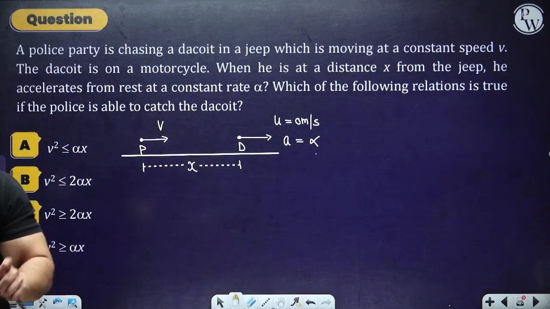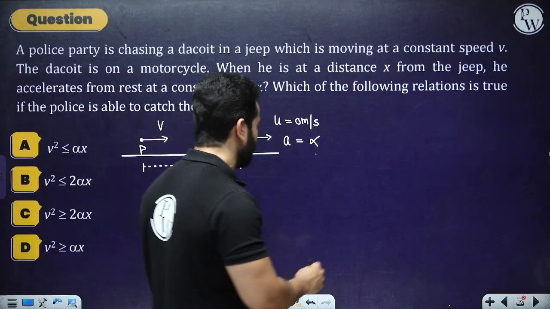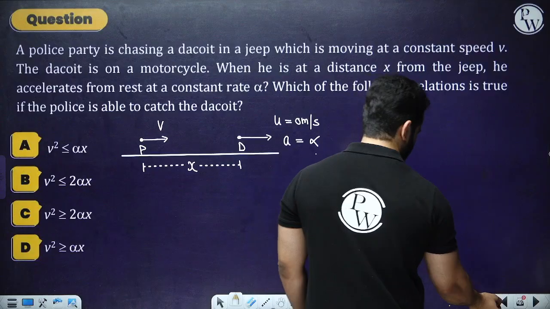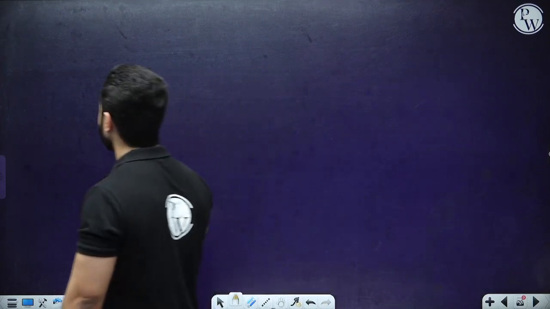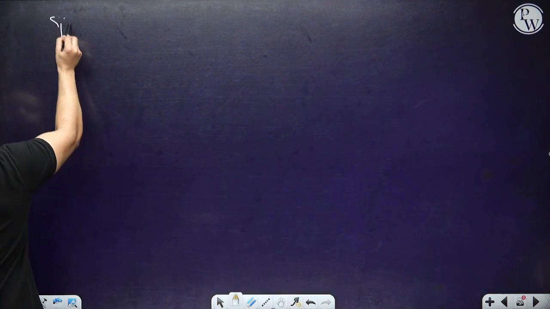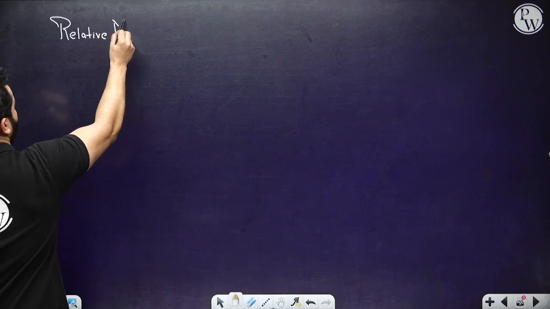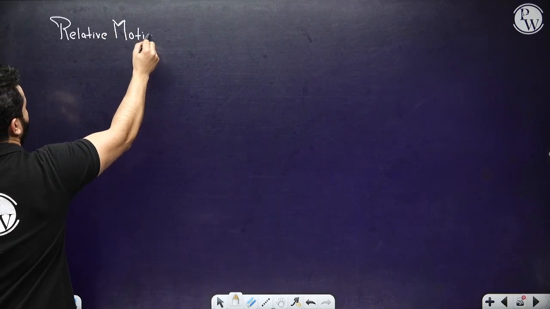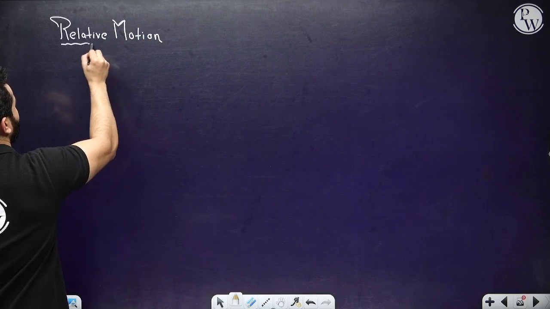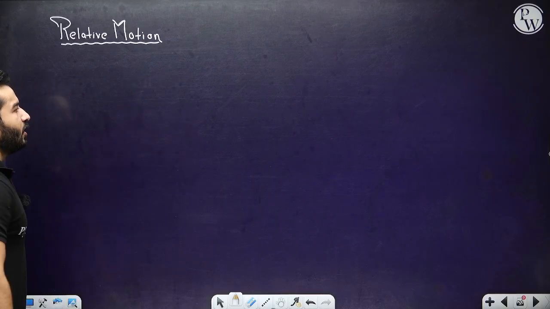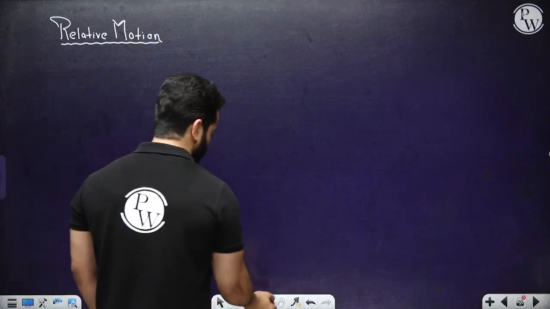Now instead of doing it like that, let's use relative motion in one dimension, right? We are also going to talk about relative motion in two dimensions in another chapter. We mean to say that let's suppose we have got two bodies.